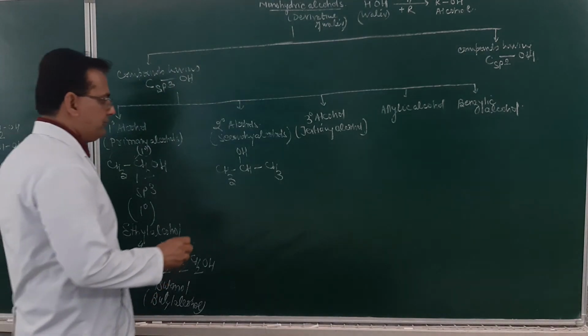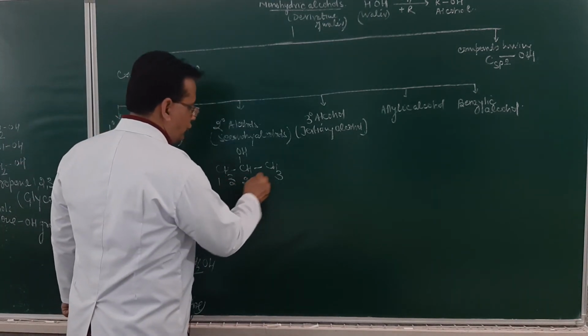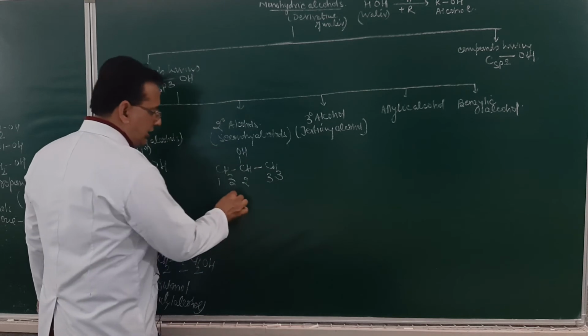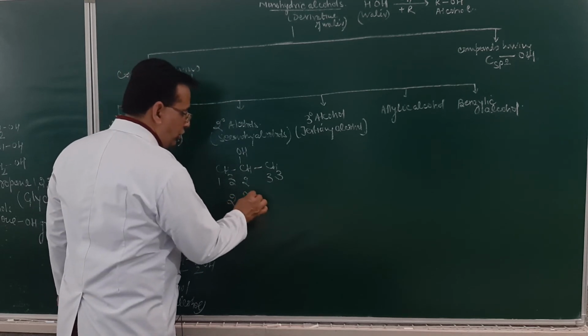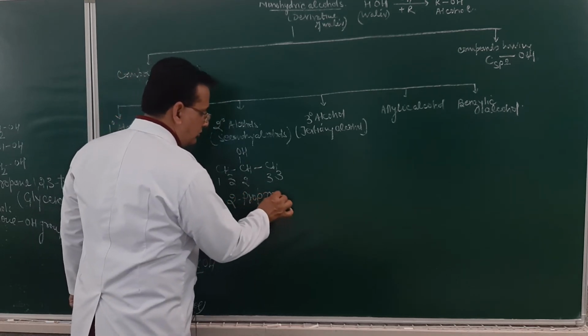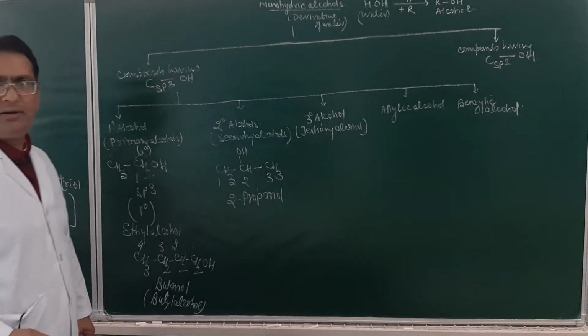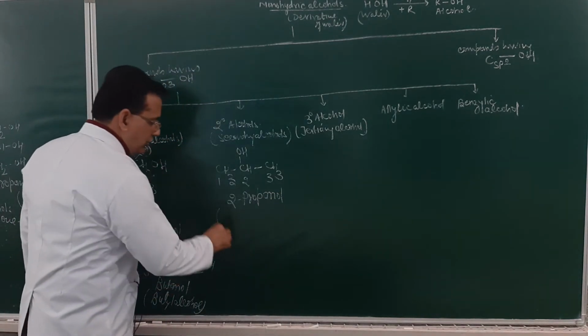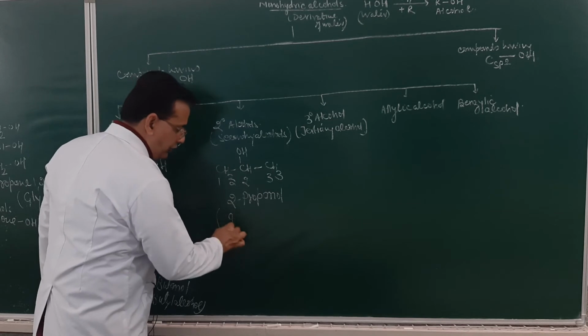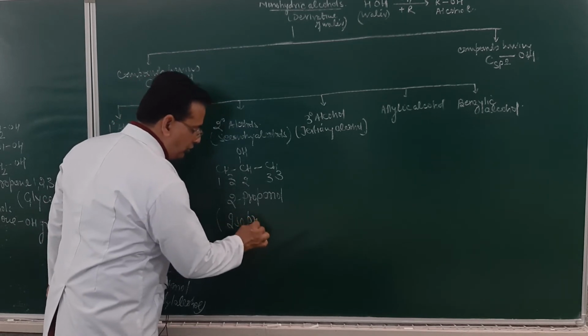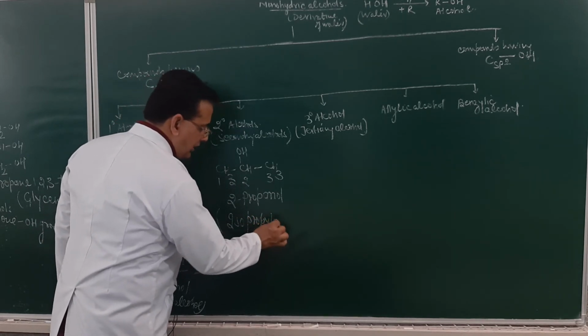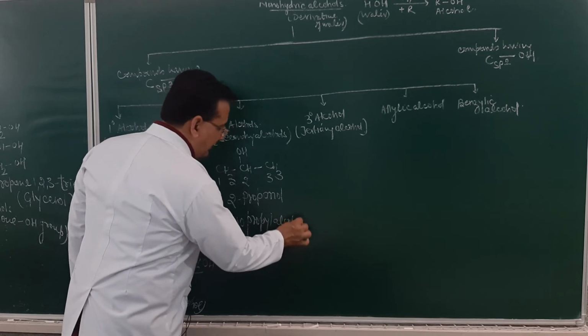How many carbon atom? 3. 1, 2, 3. So the name of this will be 2-propanol. Am I clear? Or you remember this is an iso group, so isopropyl alcohol.